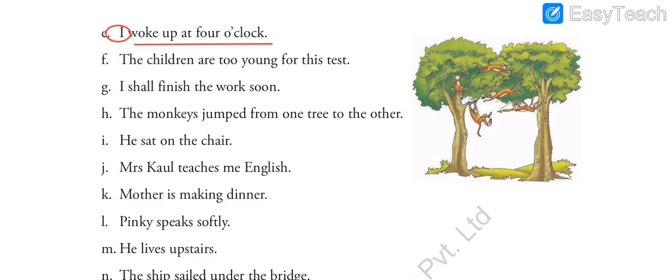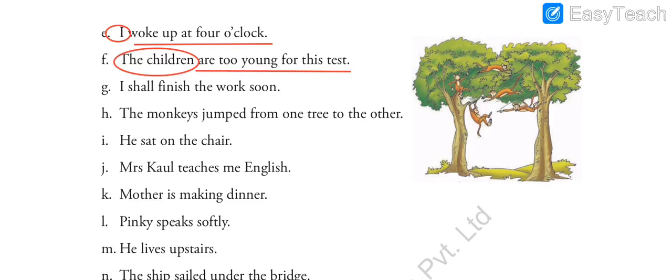Next sentence, the children are too young for this test. So what is the subject over here? Who is too young for the test? The children. So the children, that is our subject. The children are too young for the test. So the children, that is our subject, and the rest of the sentence is predicate, are too young for this test. Now as you can see over here, the main verb is not there, right? So are is our verb. That is not the main verb, but that is a helping verb, but still it is a verb. So subject, predicate and verb.